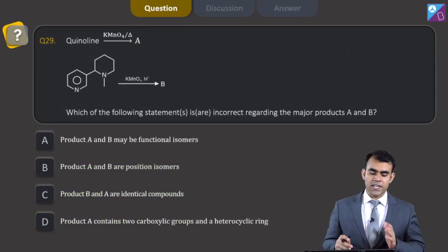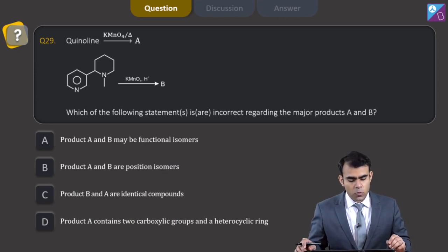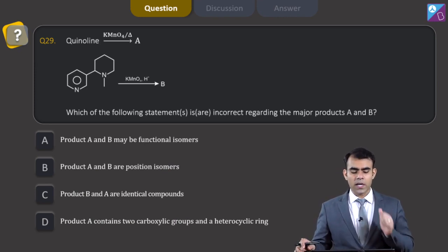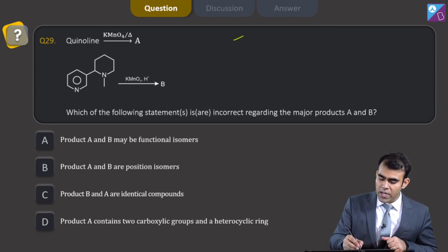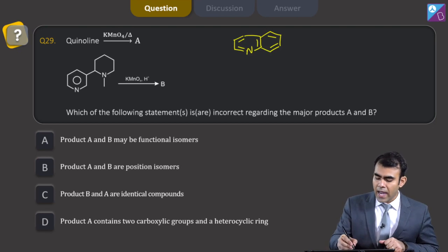Moving on to the next question, that is question number 29. Question 29 says quinoline on reaction with KMnO4 and heat. Now the structure of quinoline is something like this, and if I oxidize it in presence of KMnO4 and heat, what will happen?